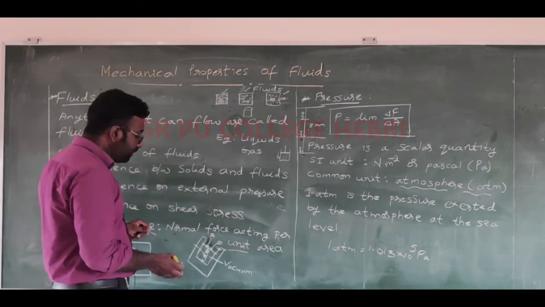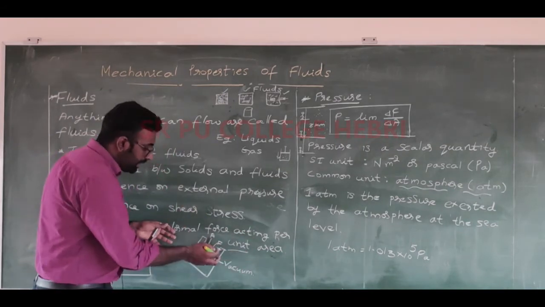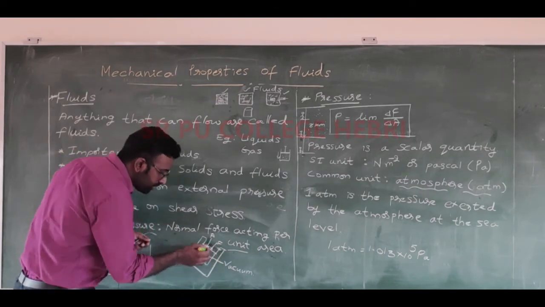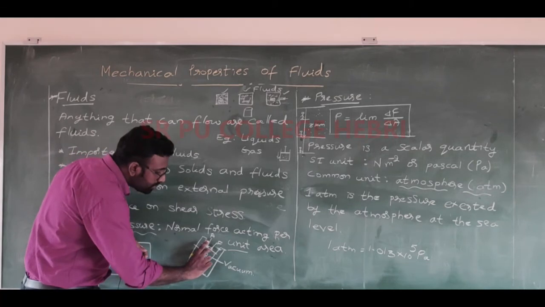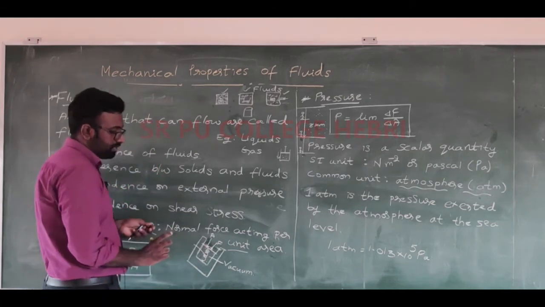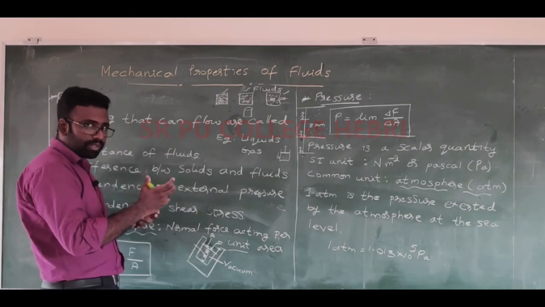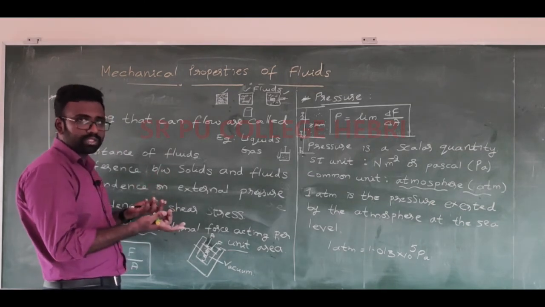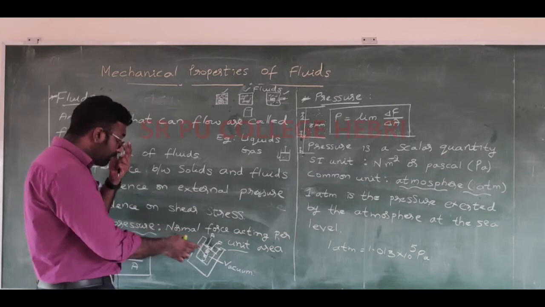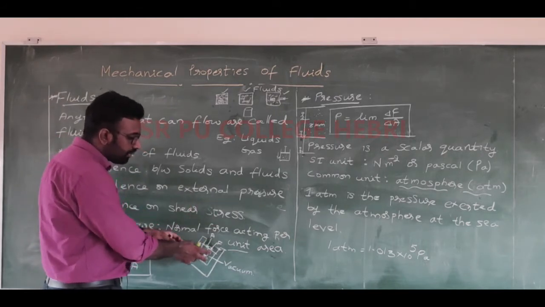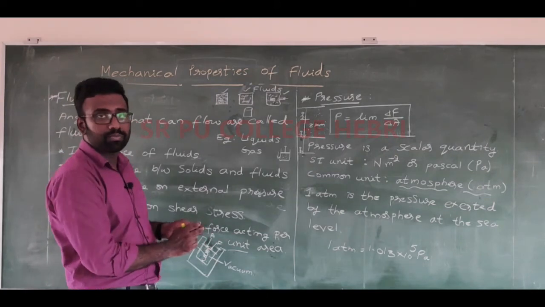Now, if I keep it in the atmosphere, what actually happens? Atmosphere is going to exert force on it, and this spring is going to get compressed. If I take it from vacuum to atmosphere, in vacuum there is no external force. So if I keep it in the atmosphere, it is going to experience some force, and we can measure that force.